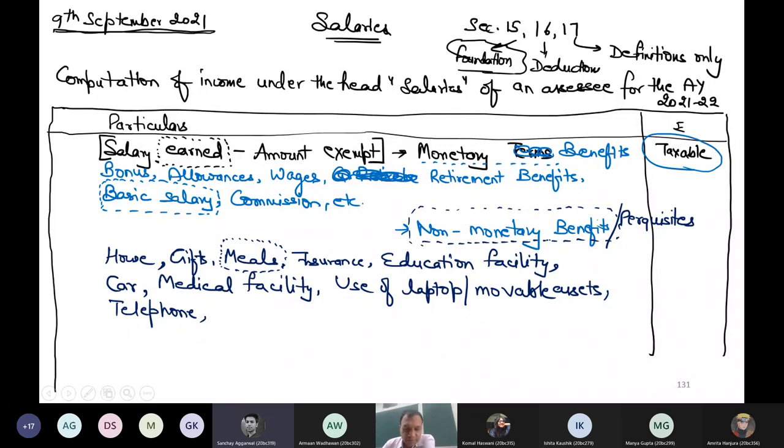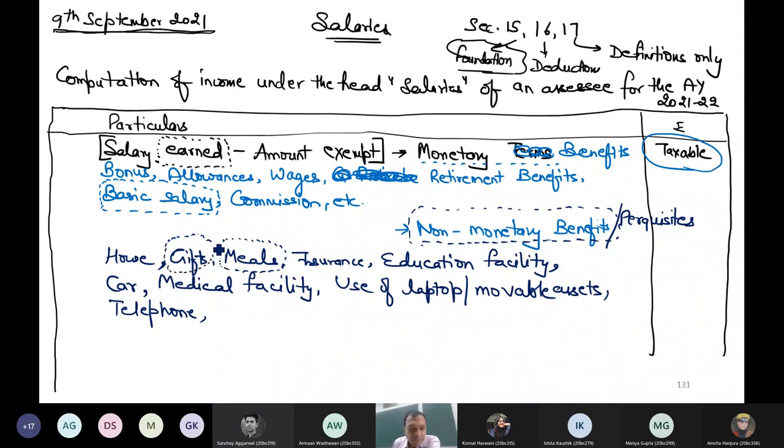Sir, any other example you can think of? Like giving the employees the company's products. Can you speak loudly? Sir, giving the employees the company's products. For example, suppose we are a clothes manufacturer and we give them shirts, pants. Is that covered under gift or not?